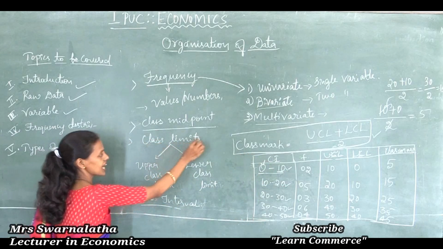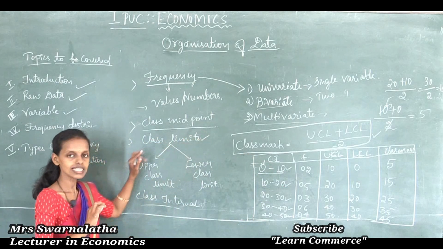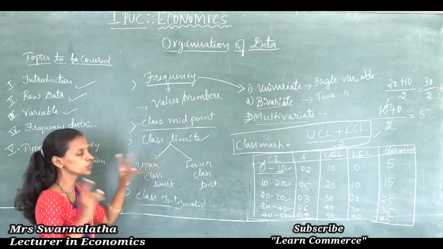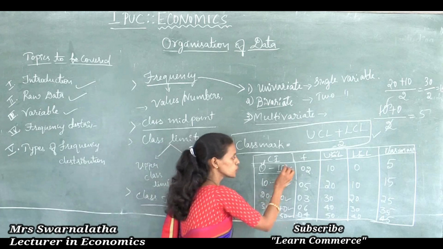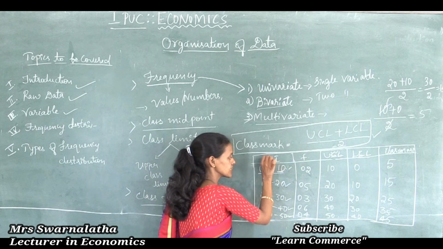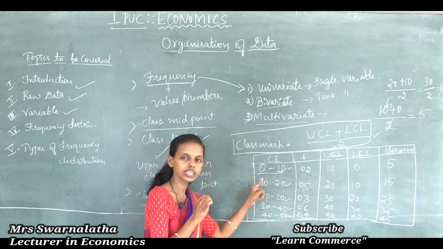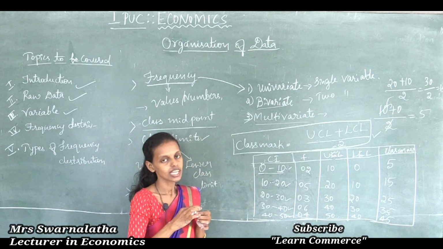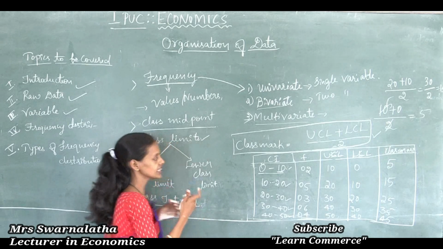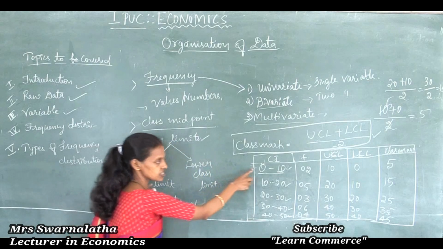Next is what are class limits. Two ends of a class are said to be the class limits, or the boundary of the class interval is said to be the class limit. Class limits are bounded by the boundaries of the class intervals.